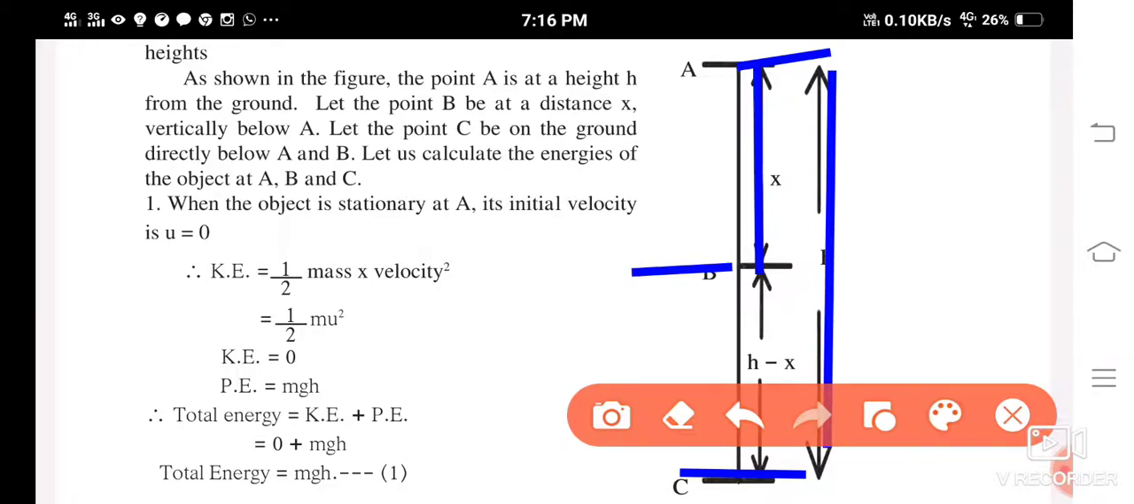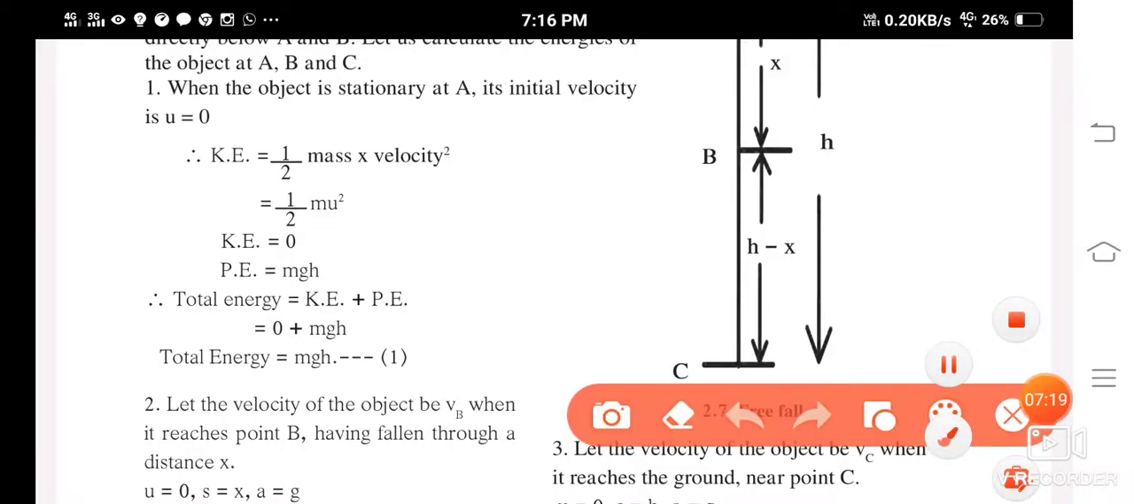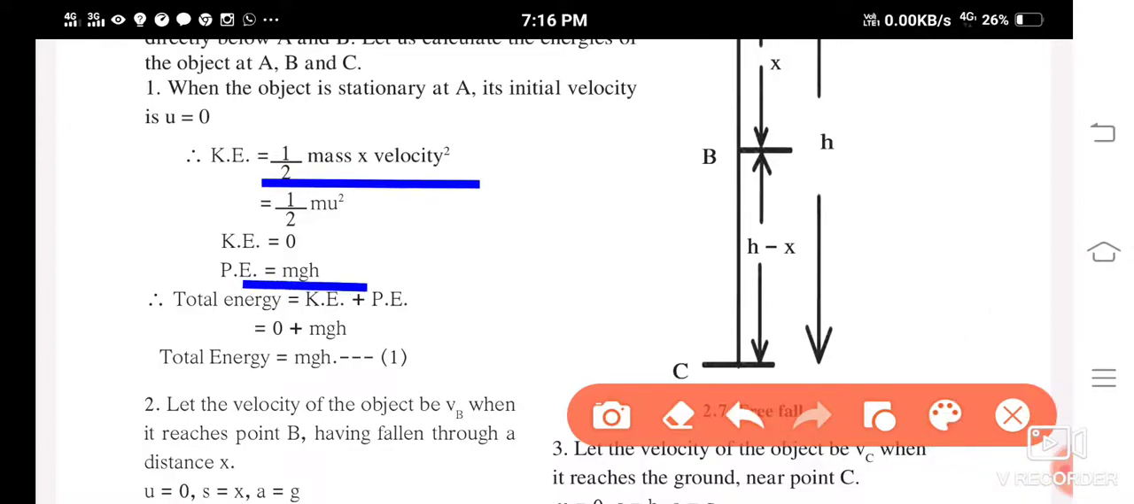Now you know the formula, isn't it? Kinetic energy is equal to half mv square. It's very easy to calculate kinetic energy and potential energy, isn't it? Half mv square. Then potential energy is how much? mgh. This is the formula for kinetic energy and potential energy.